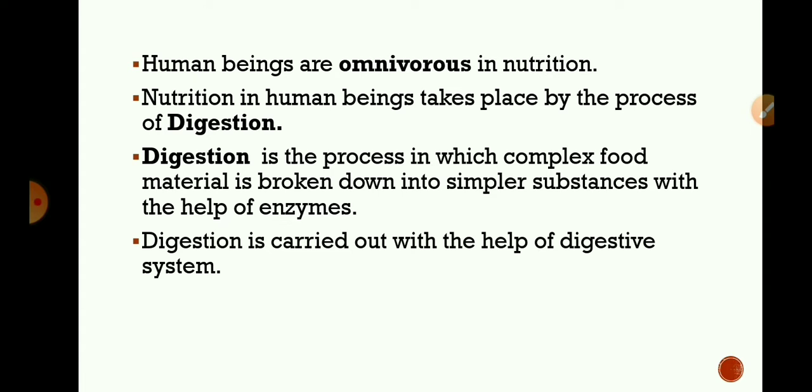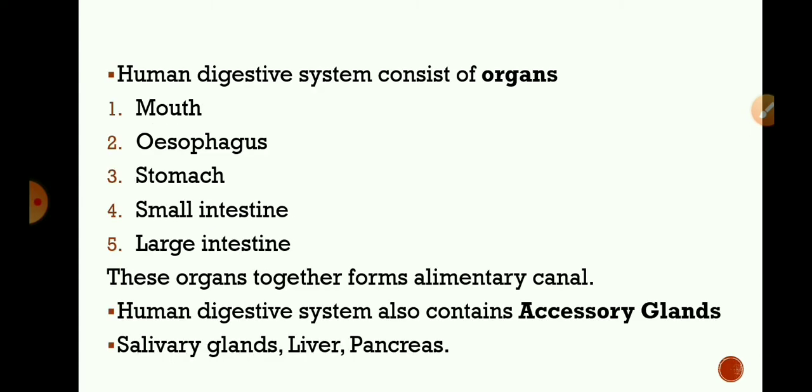Digestion is carried out with the help of the digestive system. The human digestive system consists of organs such as mouth, esophagus, stomach, small intestine and large intestine. These organs together form the alimentary canal. So, the alimentary canal is the long tube extending from mouth to anus.